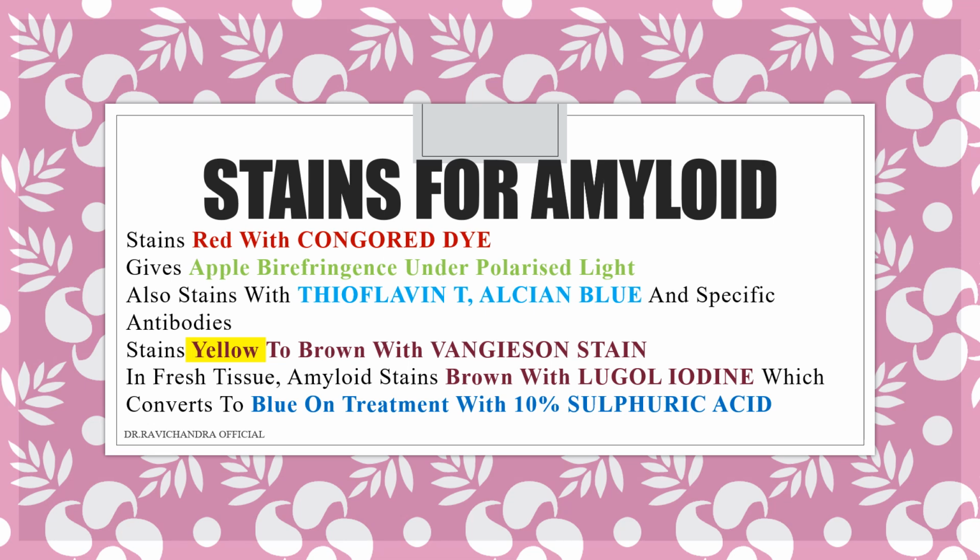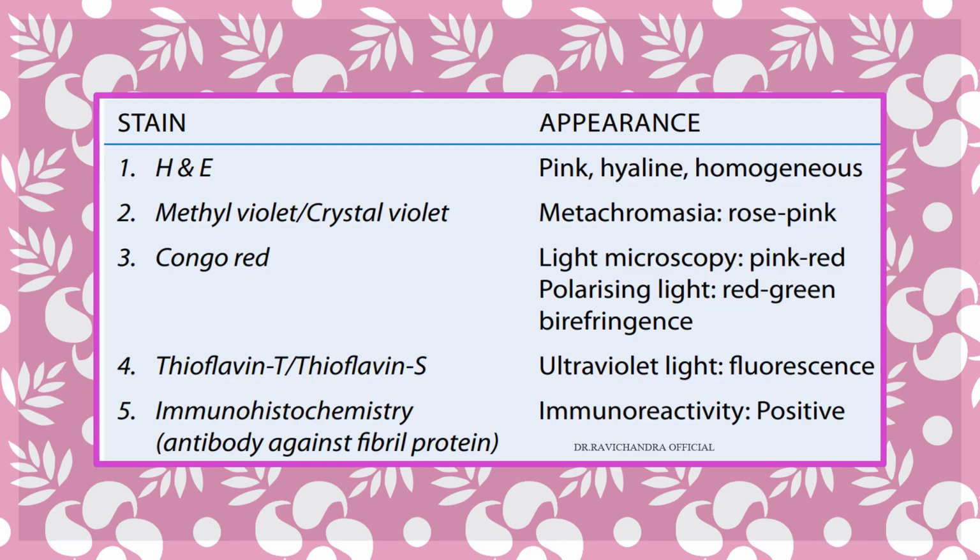It is an amorphous eosinophilic, proteinaceous extracellular substance. So this I have shown in tabular form. With H and E, it will appear like a pink hyaline homogeneous or amorphous substance. Methyl violet or crystal violet will show metachromasia, a rose pink appearance. Congo red is the special dye.